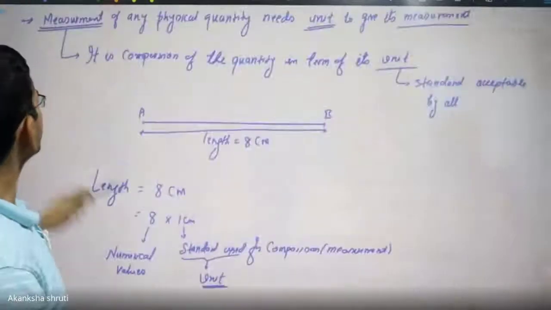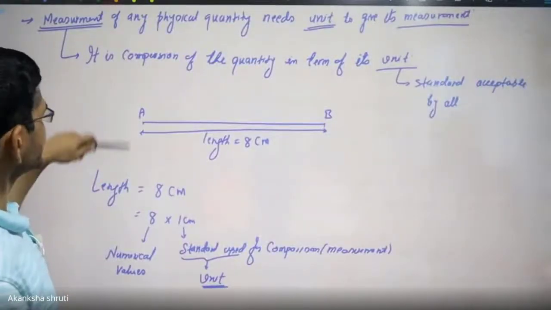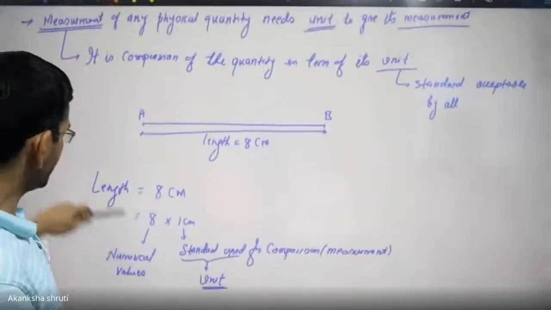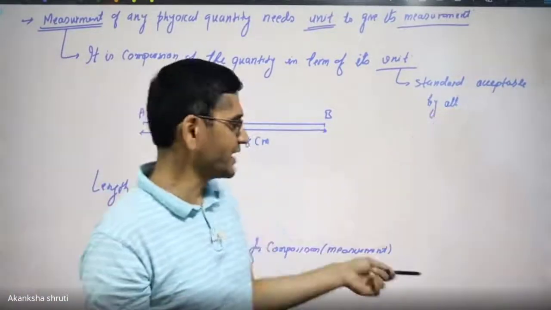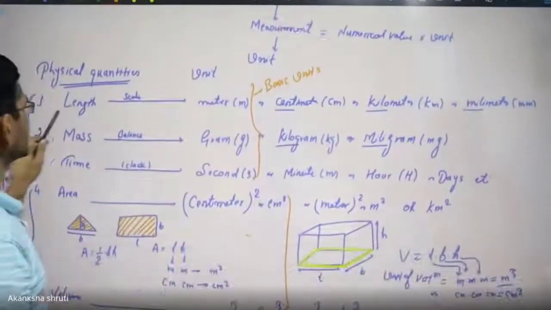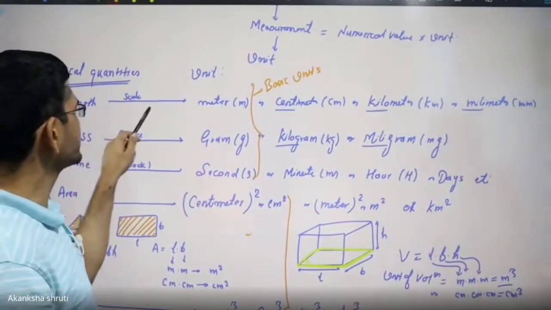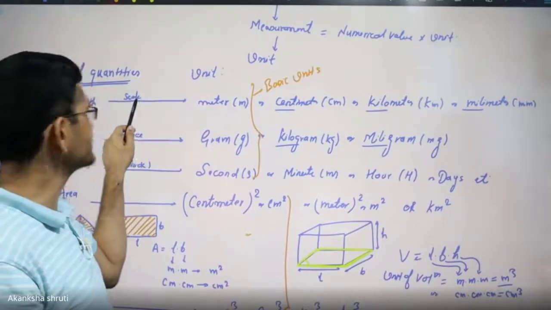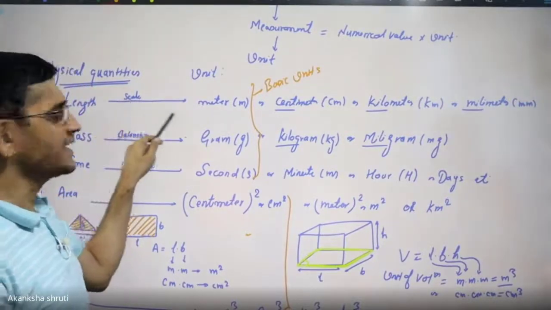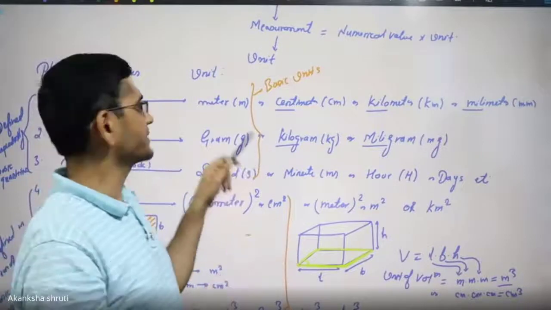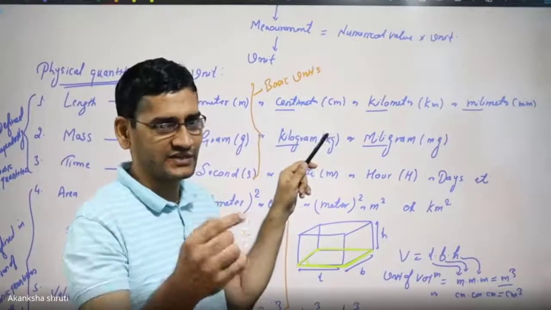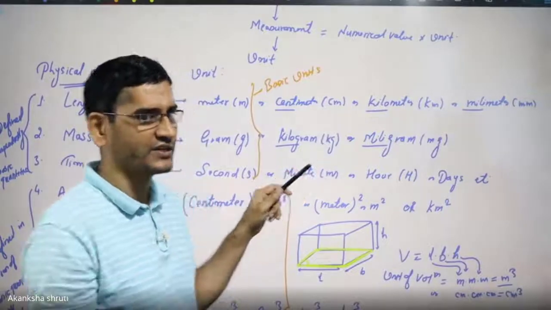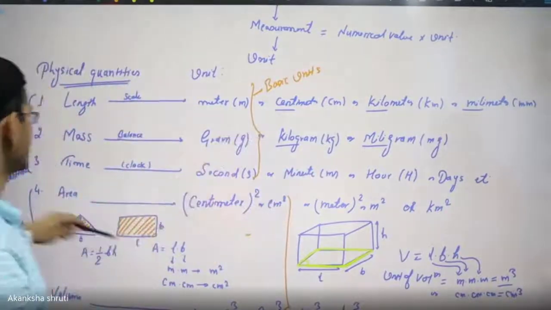So measurement is the comparison with the standard, means the scale or the device that we are using. Example, for measuring the length, we are using the instrument called a scale, and that measurement is in terms of meter or centimeter. If the ruler is of the centimeter standard, we take centimeter.